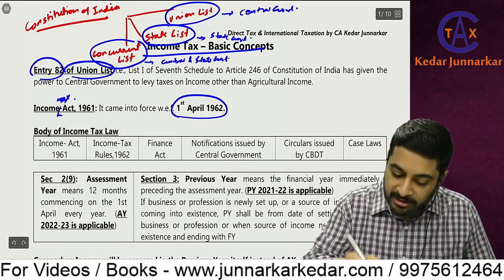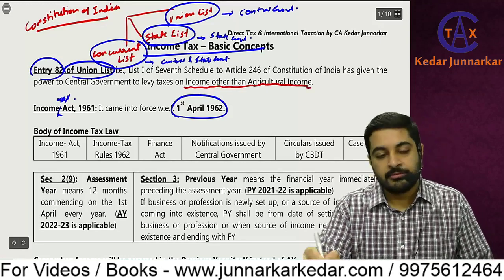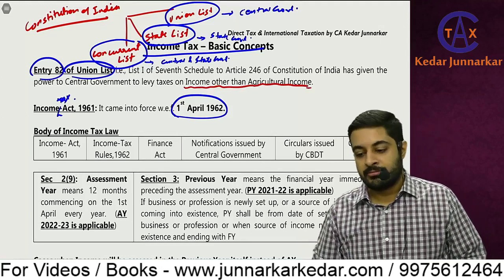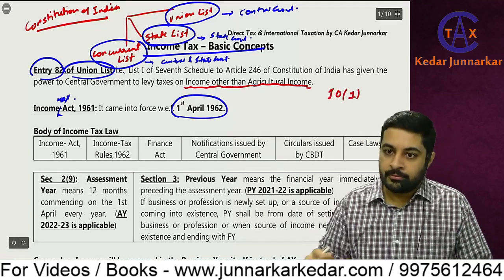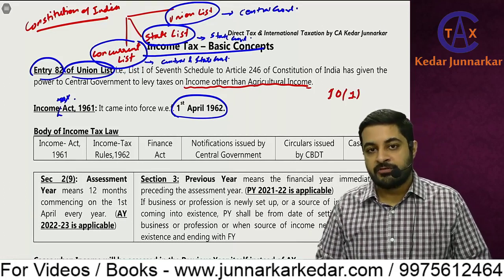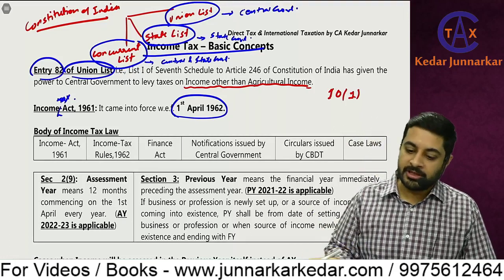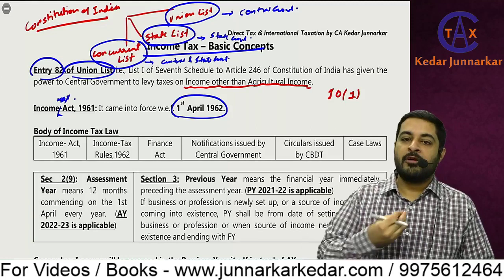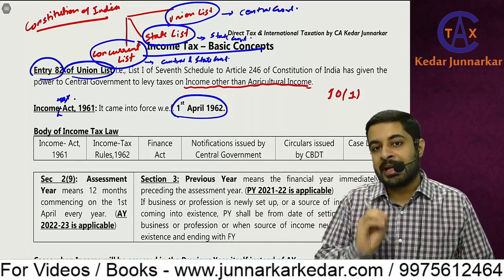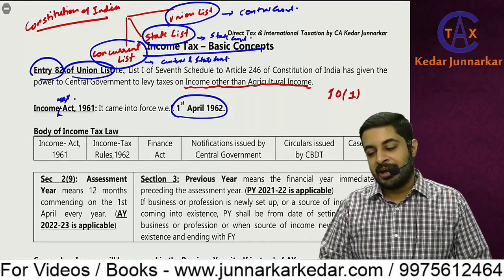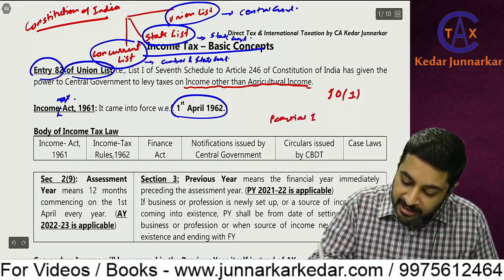And yes, I missed out this. The power is to levy taxes on income other than agriculture income. So on agriculture income there is no income tax. We have section 10(1). But you will say that there are a lot of rich farmers. Those rich farmers are also not paying tax on income which is earned from agricultural activities. But there is a way out, that even agriculture income is being taxed indirectly. How it is taxed, we are going to study in the taxation of entities chapter. There is a concept called the partial integration scheme.